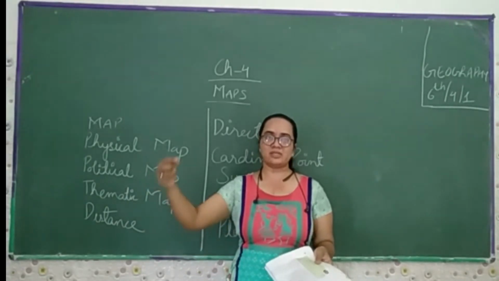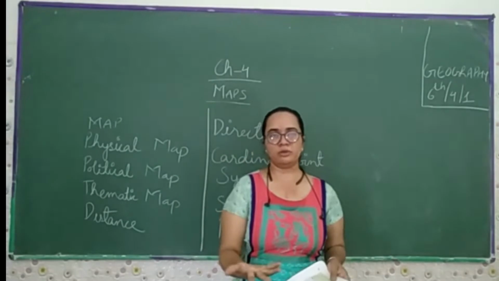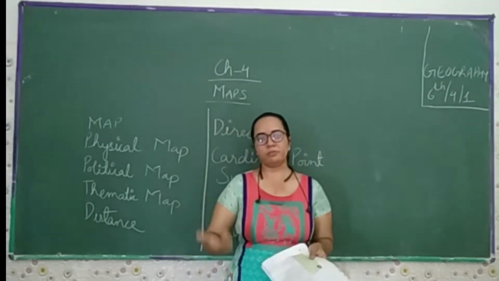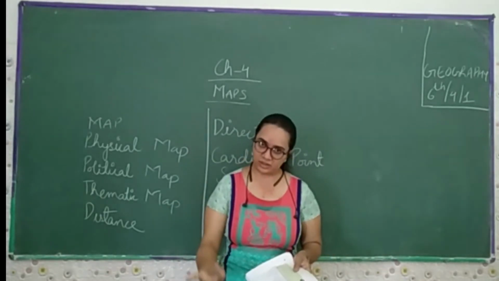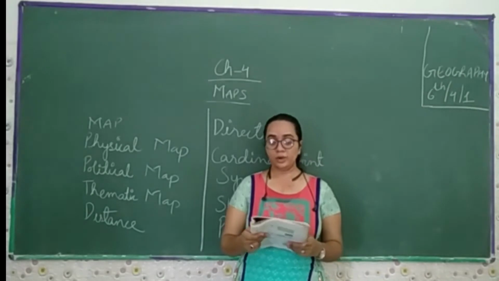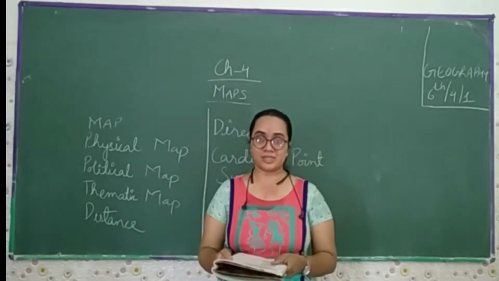That place is in India, which is not mentioned in this book, so I will give you extra information about it. You can check it on Google. You will find that Mawsynram is a place in Meghalaya, in India, where we find the highest rainfall in the world.